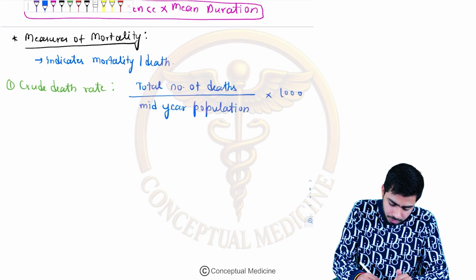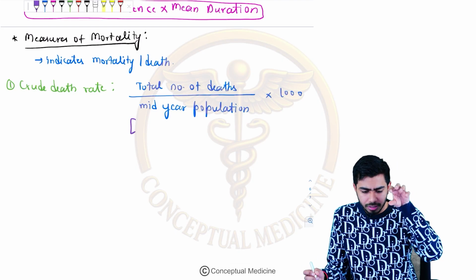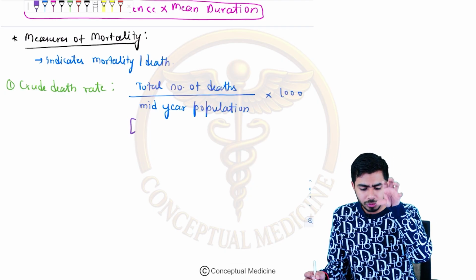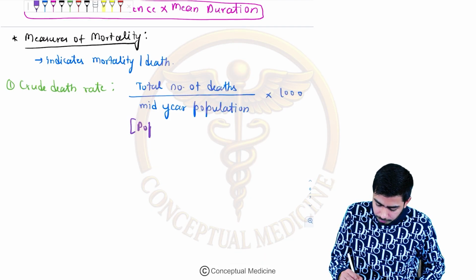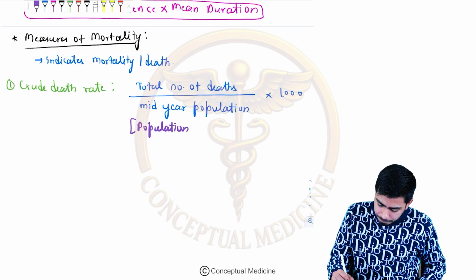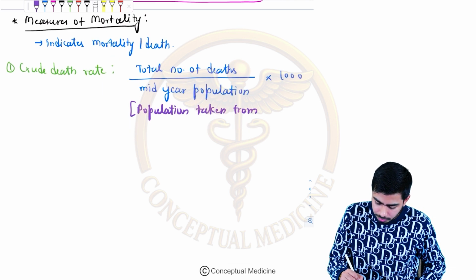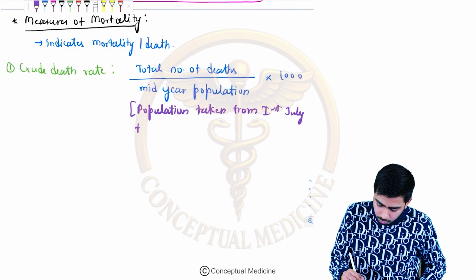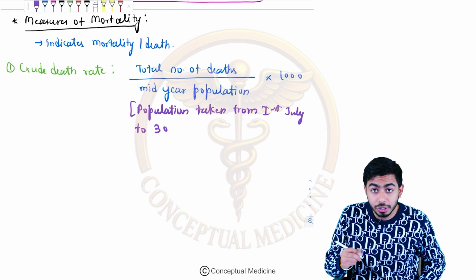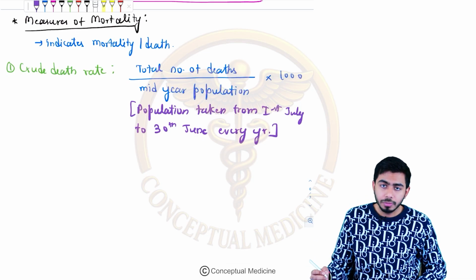Mid-year population means the population taken from 1st of July to 30th of June of the next year, every year. That is your mid-year population.